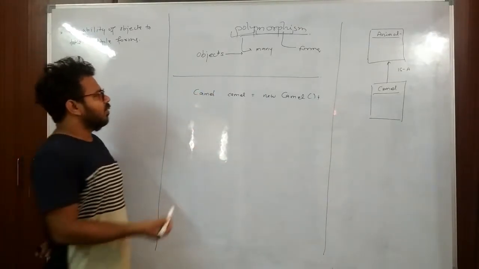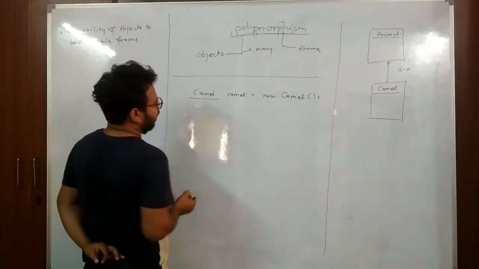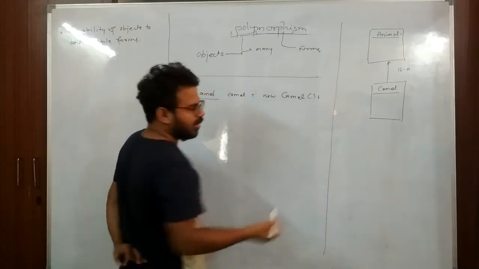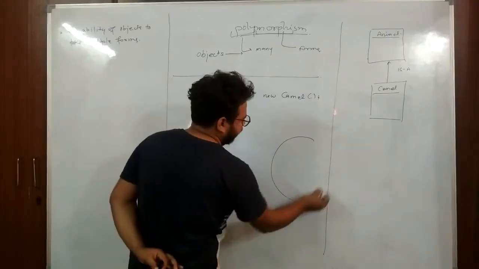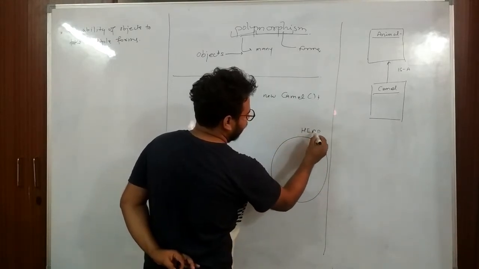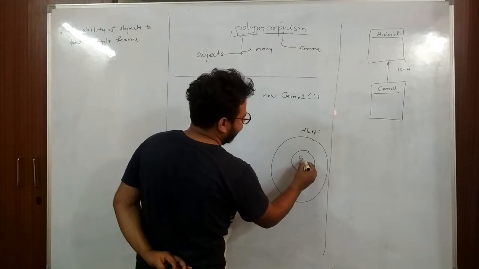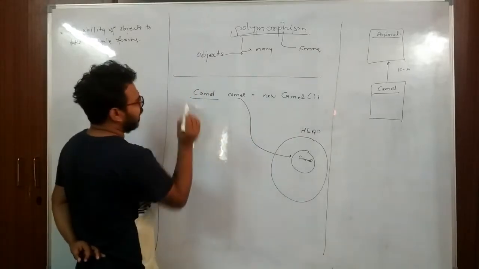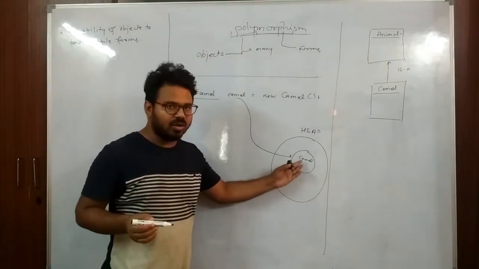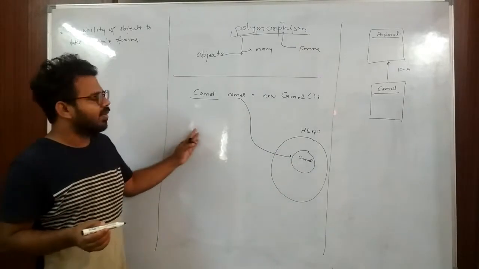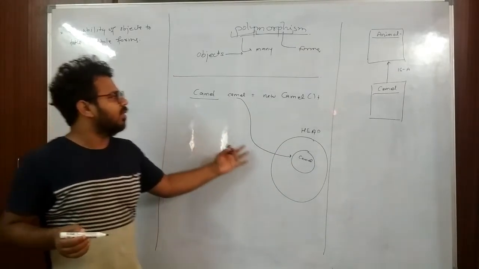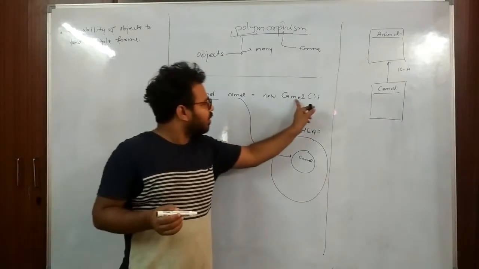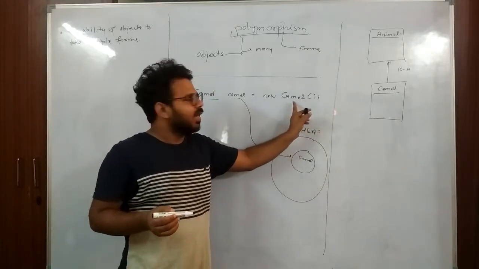Okay, so what we have here is this camel reference. The name of the reference is camel, and we have a new camel object created in the heap. So suppose here is our heap. In this heap we have created our camel object, and this reference, which is of type camel, is pointing to this object in the heap. So here we have a similar type of reference and object: the reference type is camel, and the object which we created is also of type camel.